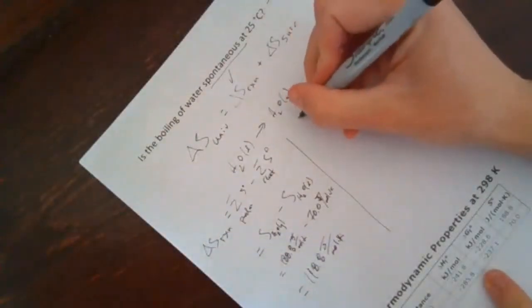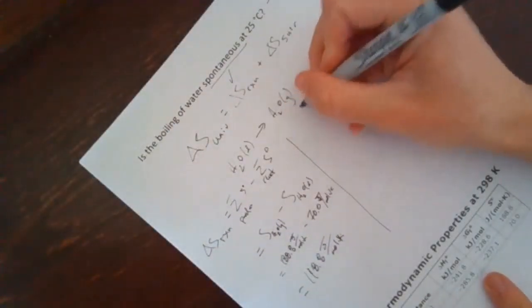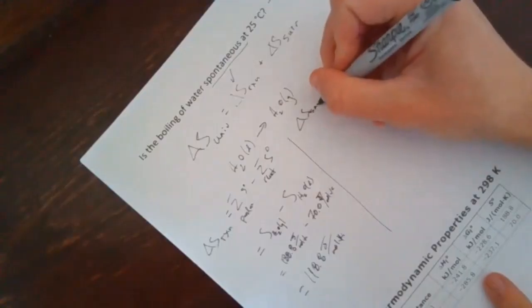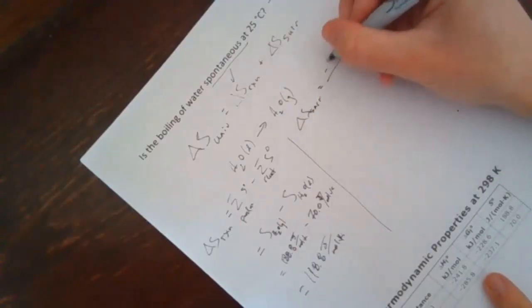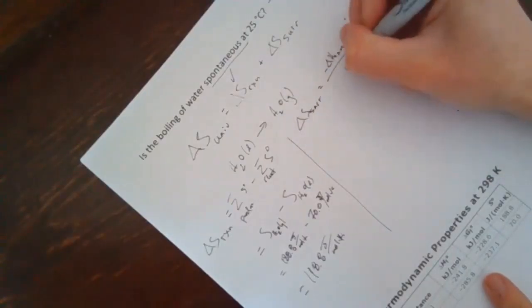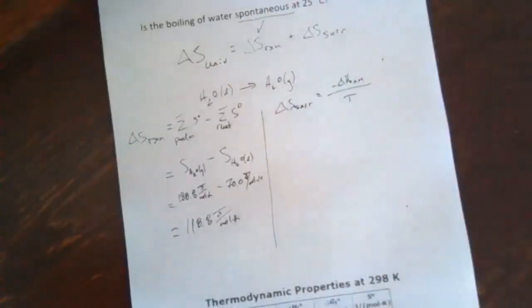So now we want to look at delta S of the surroundings. And we know that delta S of the surroundings is going to be equal to negative delta H reaction divided by temperature.